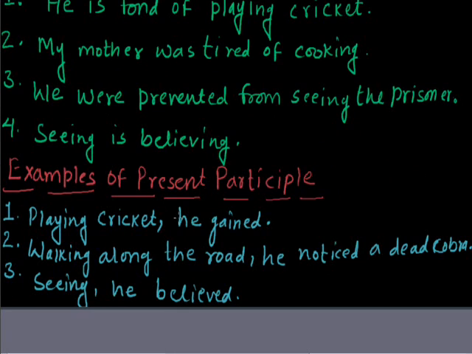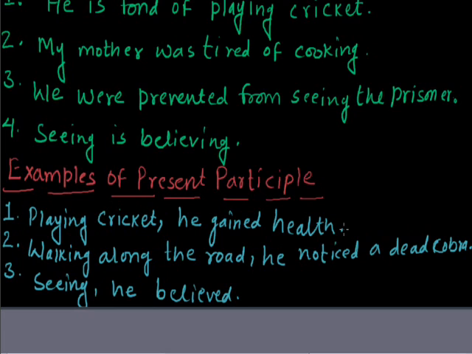But in the examples of present participle, playing cricket, he gained health. Playing has been used as the adjective here in the first sentence. Playing cricket. It means he played cricket, then he gained health. So playing has been used here as the adjective because it qualifies the pronoun he. Walking along the road, he noticed a dead cobra.